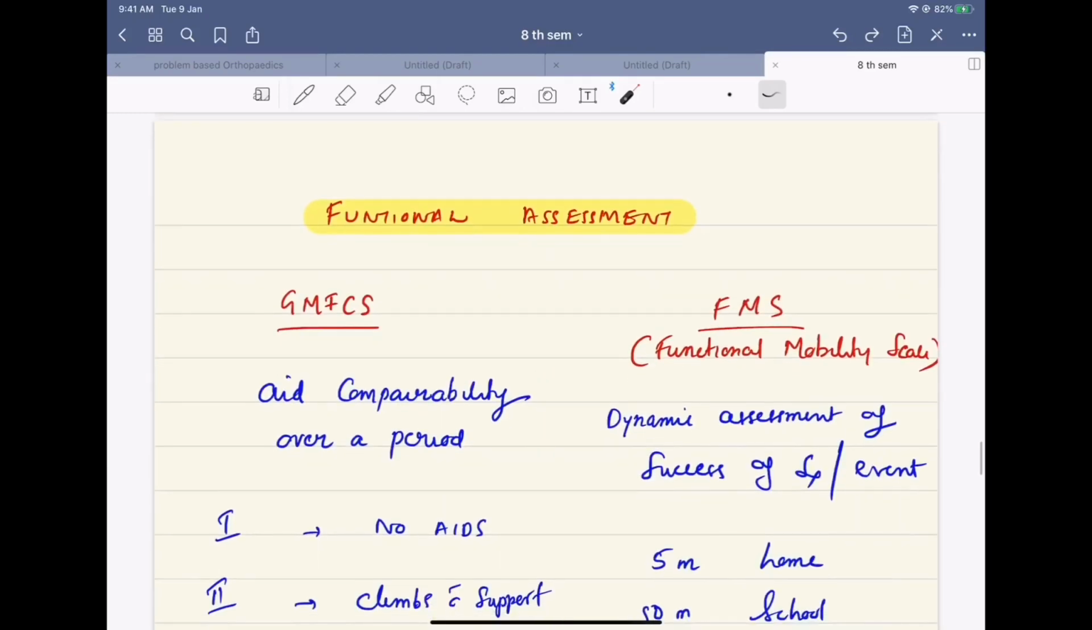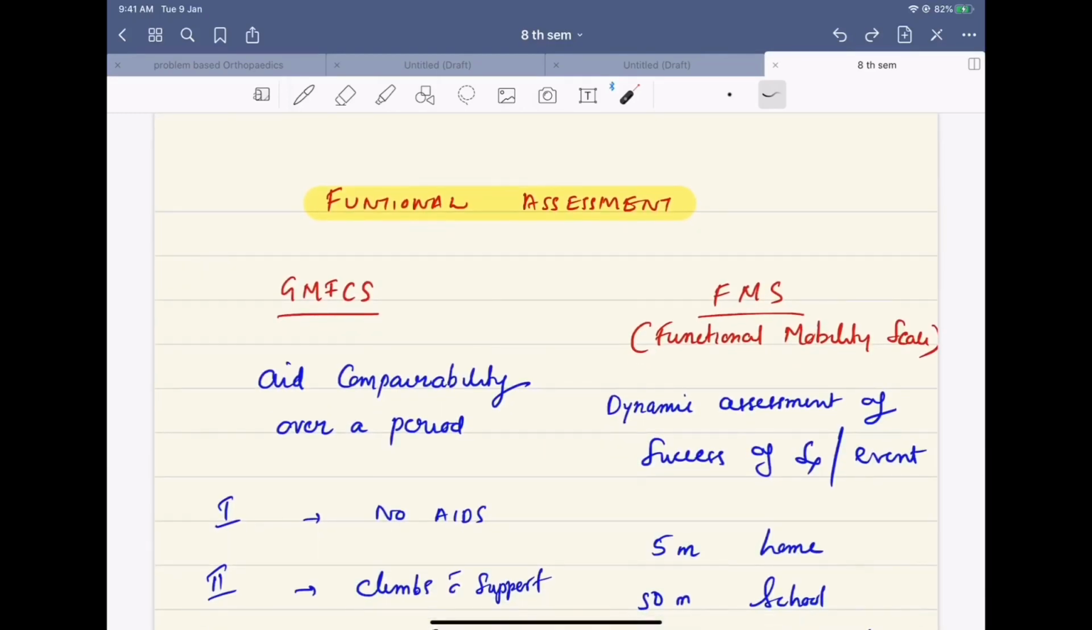Functional assessment is generally done using GMFCS, that is Gross Motor Function Classification System, and Functional Mobility Scale, FMS. GMFCS is mainly used to aid comparability over a period. FMS is a dynamic assessment of the success of surgery or an event.